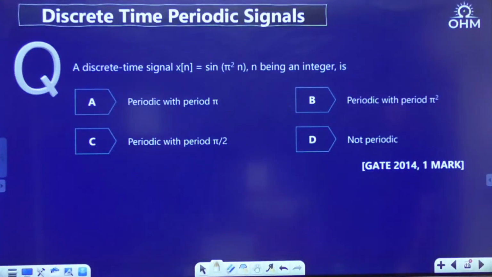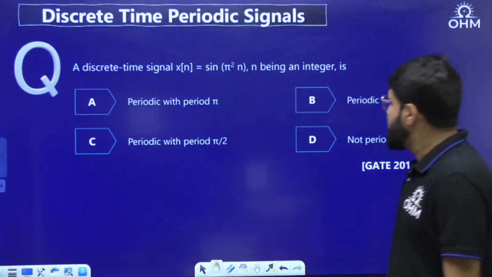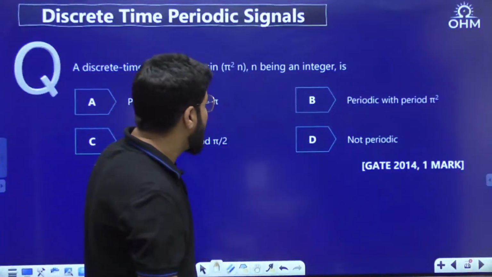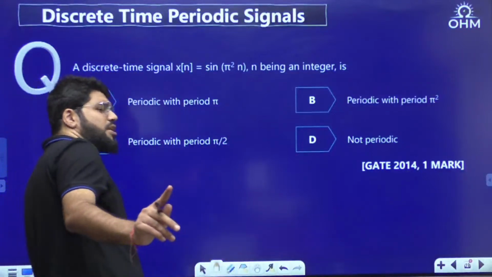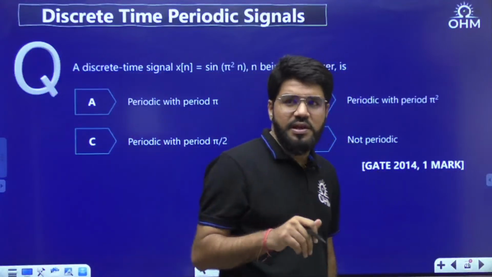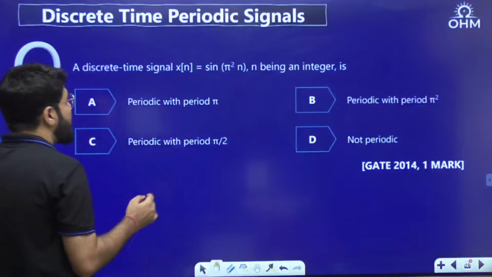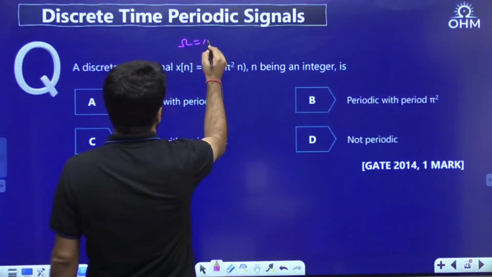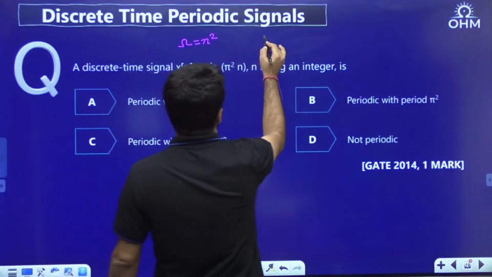A discrete time signal x[n] equal to sine pi square n, where n is an integer, has 4 options. A similar question was there in GATE for 1 mark. In GATE 2024 also there is a question, a 2 mark MSQ question from this topic. I'll share that question also. Here, what is the value of omega? Pi square, the frequency is pi square.